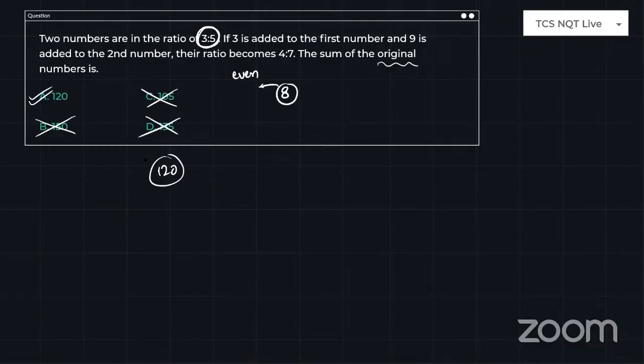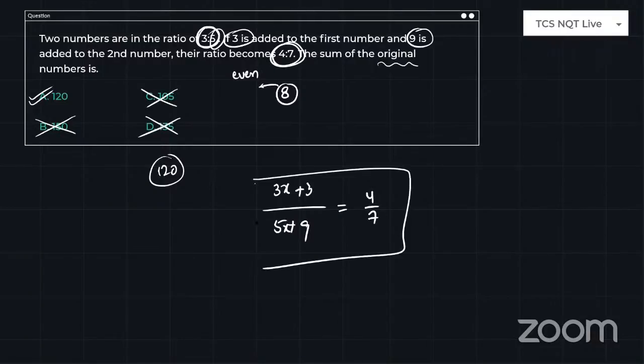If you want to do it in a regular manner, you can, but you will become a normal, regular practice student. But if you want to improve yourself, you have to think about a number of ways. So just look at here. If you want to do it in a regular manner, I will quickly tell you the way. So 3x plus 3 divided by 5x plus 9 is equal to the resultant ratio, 4/7. So you have to equate these two ratios and you will get the answer.